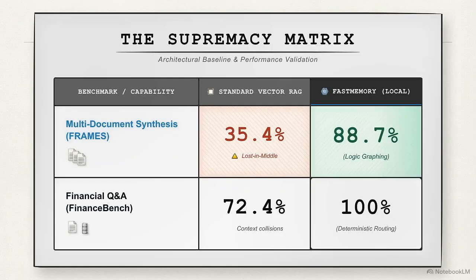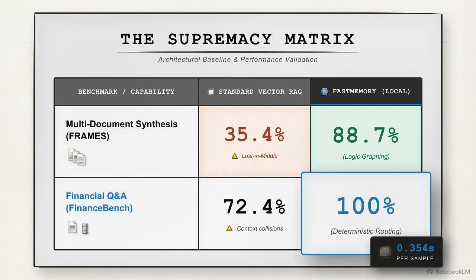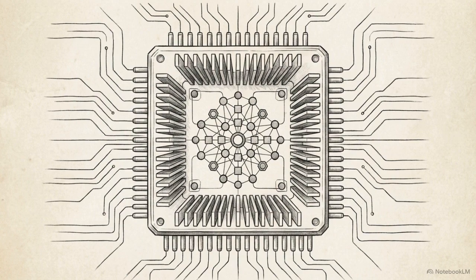This is the supremacy matrix, a benchmark comparing FastMemory against standard RAG. Look at the multi-document synthesis test. Standard RAG succeeds only 35.4% of the time. On the exact same evaluation, FastMemory achieves an 88.7% success rate using logic graphing. And on the finance bench test, it locally indexes dense documents with 100% accuracy in just 0.354 seconds.